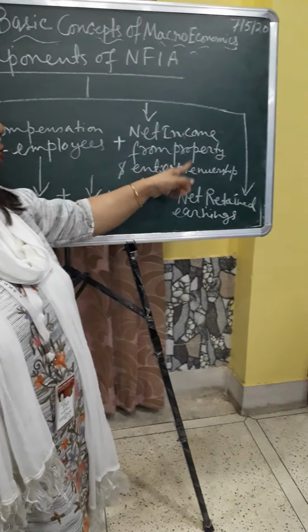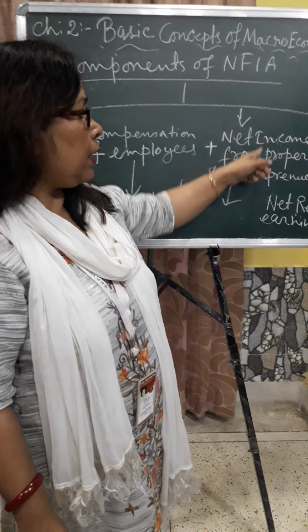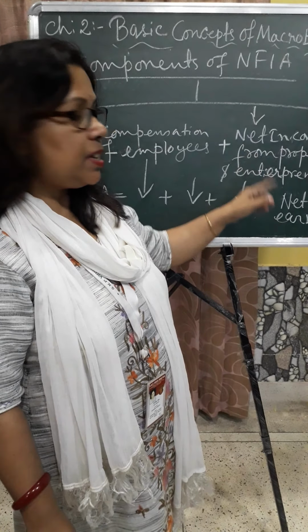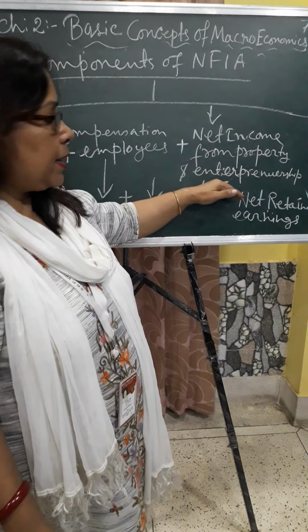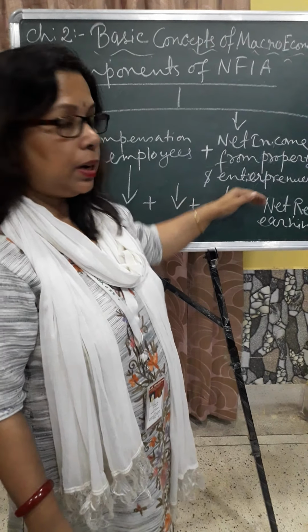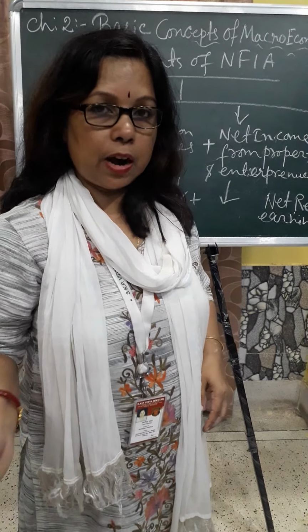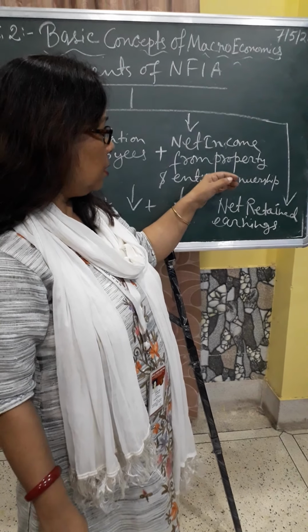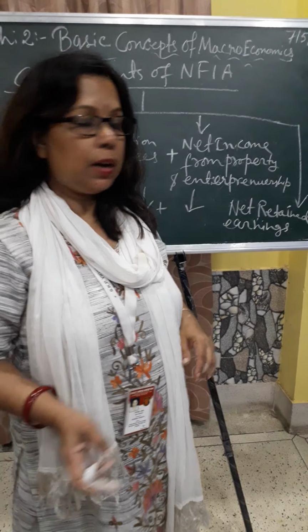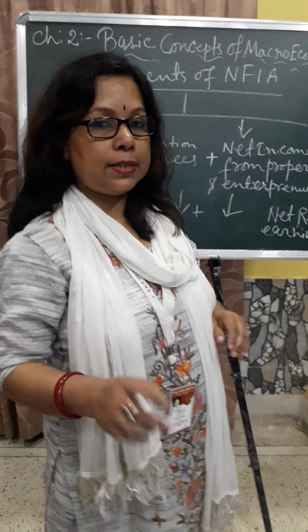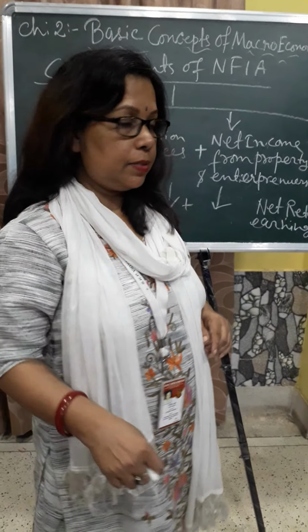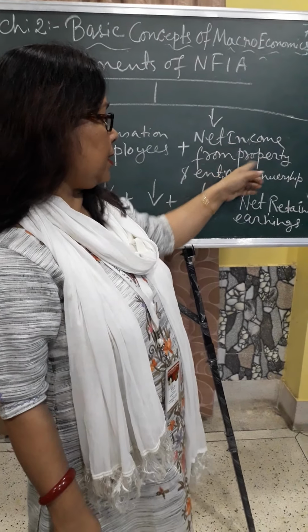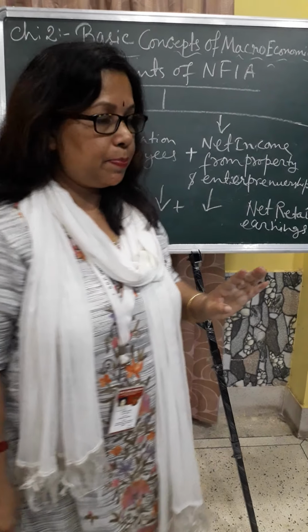Next, net income from property and entrepreneurship. Net income from property means the income received from the property of the residents who are living outside, and the difference is what we have to give as income to the residents who are living in our country. So this is known as the net income from property and entrepreneurship.